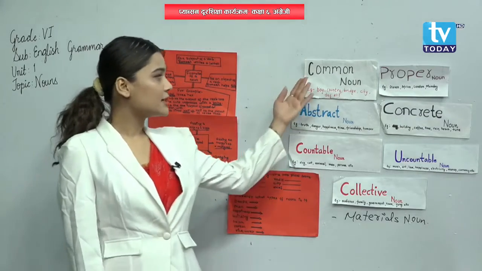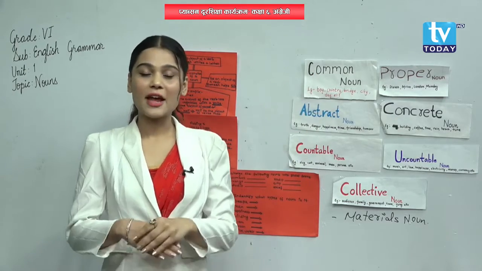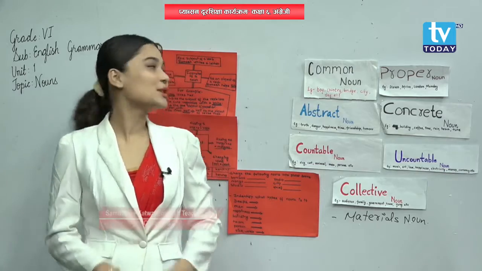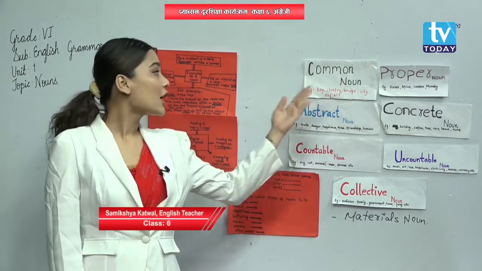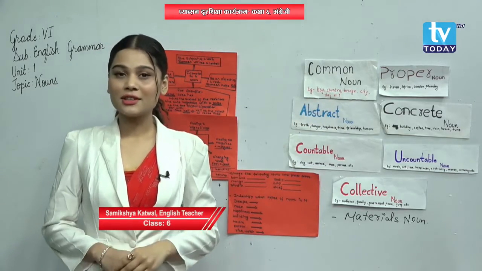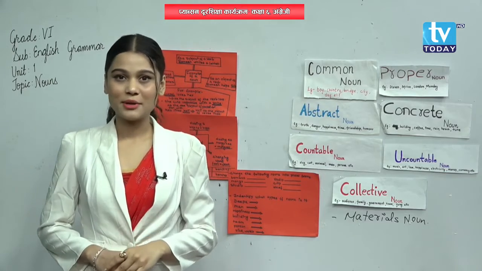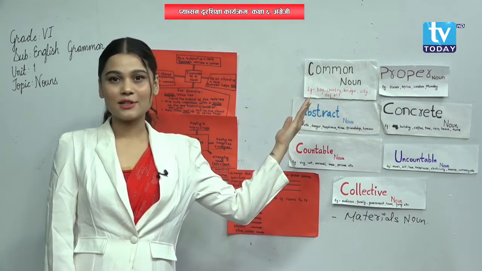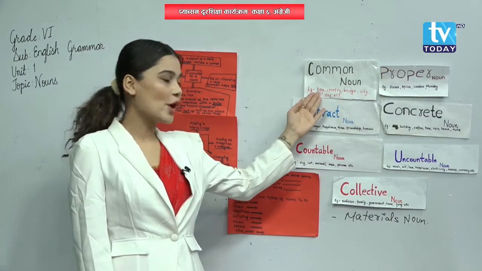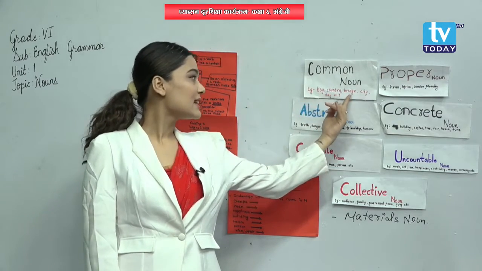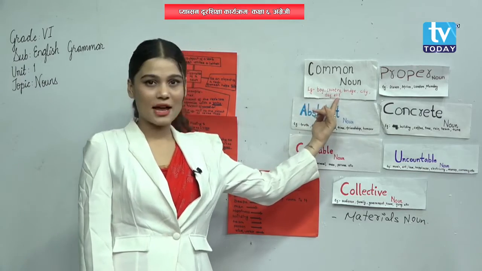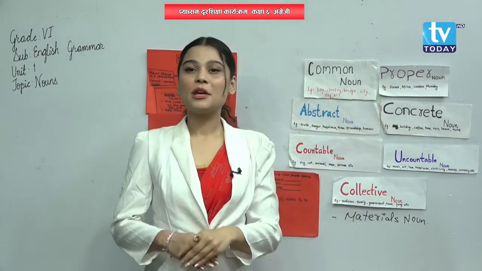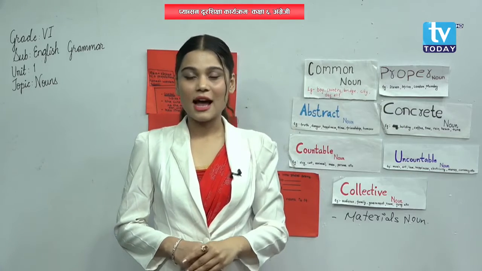So what differences do you find between common noun and proper noun? Did you find any differences? Now let's discuss the differences. A common noun refers to general things, places and people, and it can start with a small letter or a capital letter. Examples are boy, country, bridge, city, day, etc. Whereas a proper noun refers to a particular person, people, things, etc. Understood?